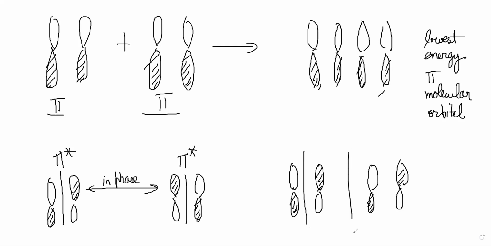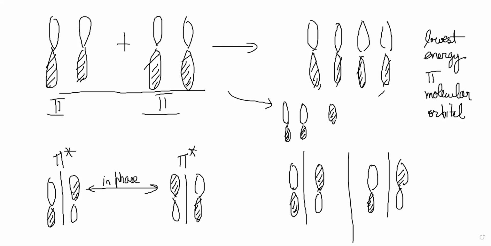That will be one node, right? Correct. So what is the other case? The other case was, notice, the two pi combining, but this could have been opposite pi, right? It could also have been like this, and like this, and like this, right? And that gives one node, right? So this is the one node case.